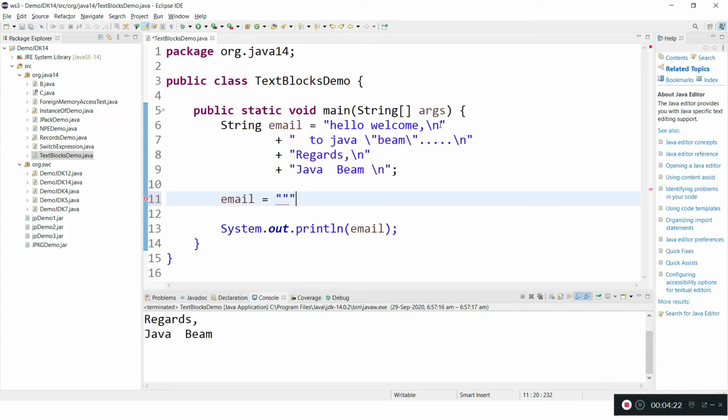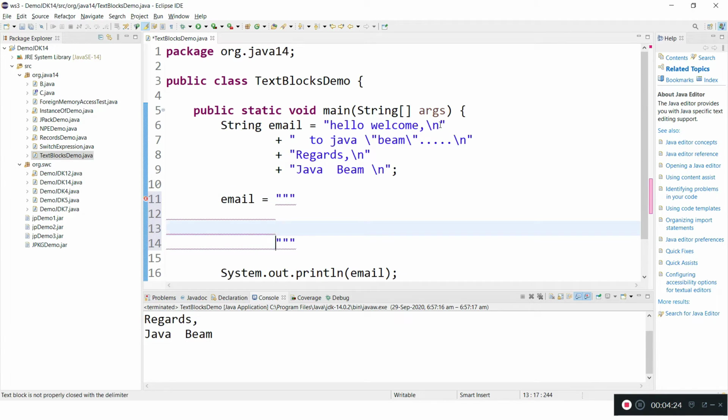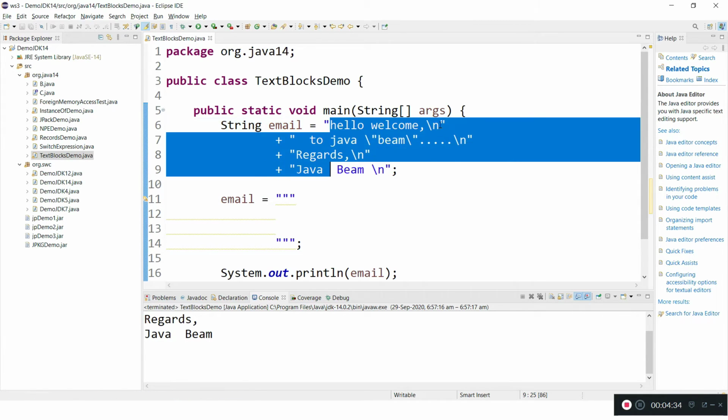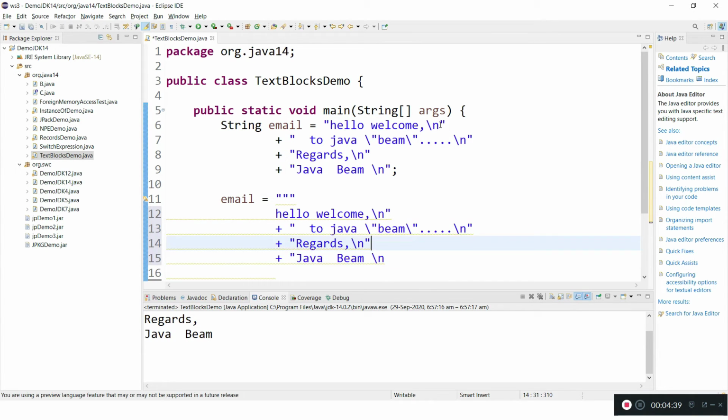The text block notation is a triple double quote. The text that comes inside the triple double quote is considered a text block. This is where we can write a multi-line string. Let me copy this string and we'll convert it to a text block. This is not a special thing. This is the way we write multi-lines in Java 13 using triple quotes, but it's still a string type.